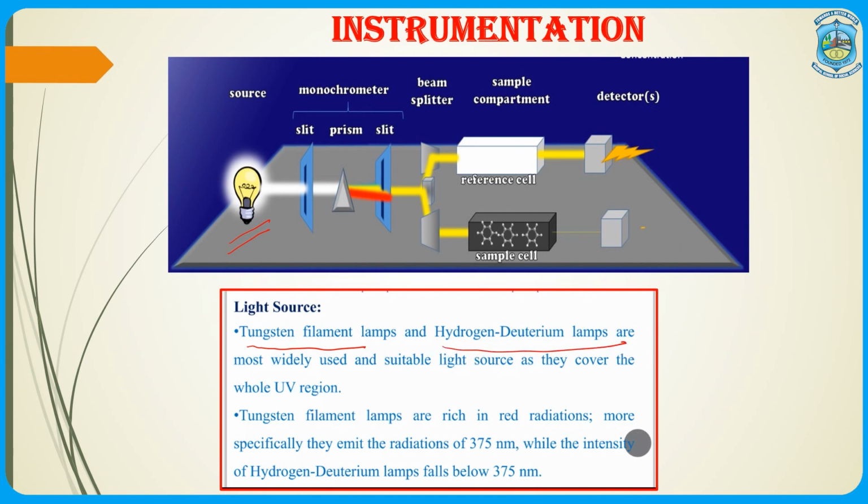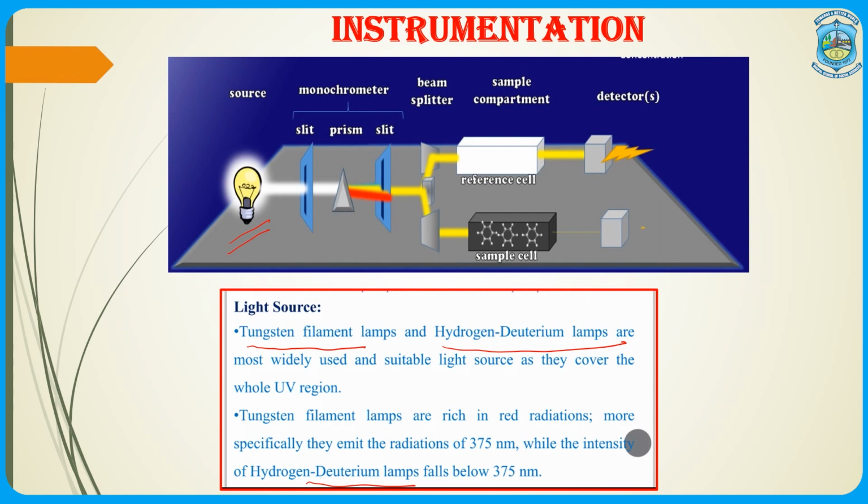The tungsten lamp has the ability to produce light radiation in the visible range, whereas hydrogen deuterium lamp produces light radiation for the ultraviolet range. So, the two types of light sources are clubbed together, which act as the source for producing the desired light radiation of UV and the visible range.